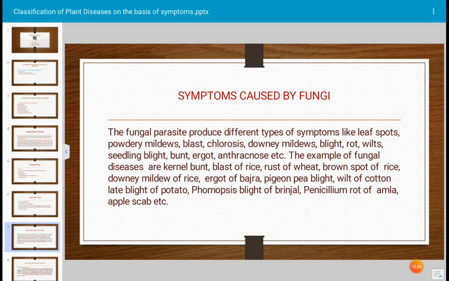Okay, wilt is one of the symptoms. In case of wilt disease of pigeon pea, the pathogen Fusarium oxysporum forma specialis udum enters through the root hairs, and through the root it occupies the entire pipeline of the plant, that is the vascular tissue of the plant.